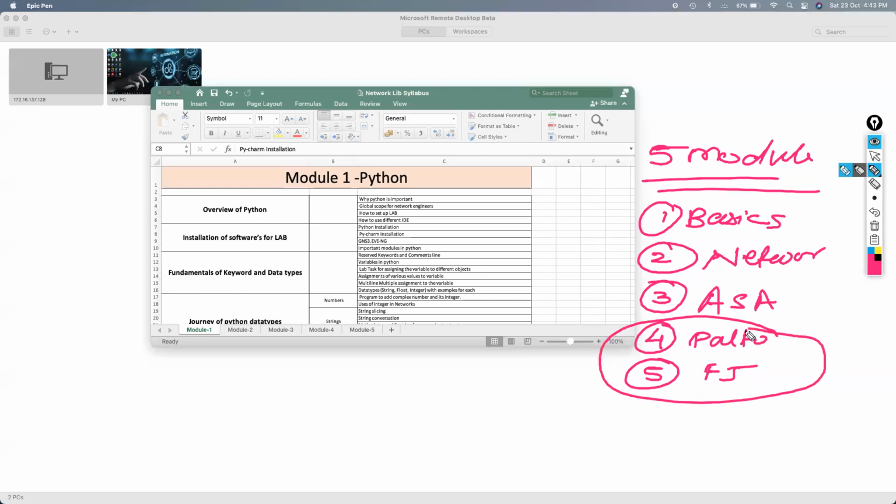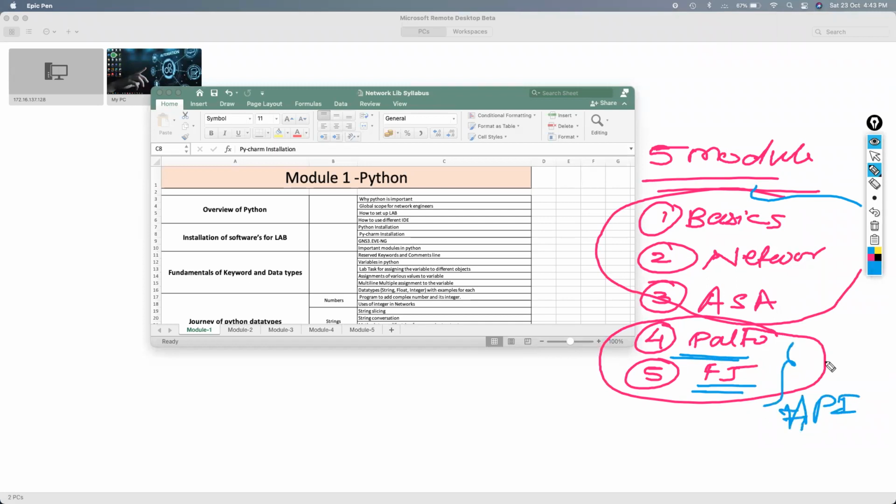Except for these 2 modules, these are compulsory courses that we are going to do. These are add-on modules for you for the API stuff.